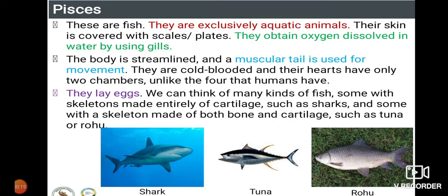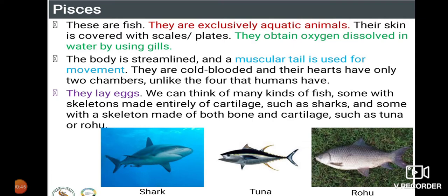So there are a number of varieties in these organisms, and in this class we are going to learn how they respire, whether they are egg laying animals or give birth to their young ones, and even the mode of respiration, the reproduction and their body design.